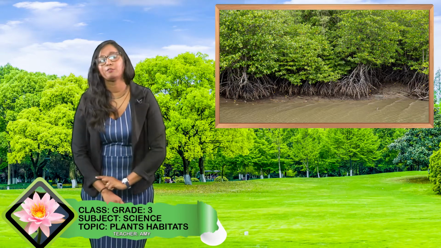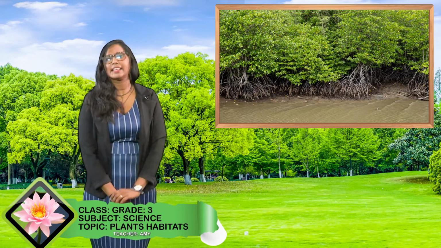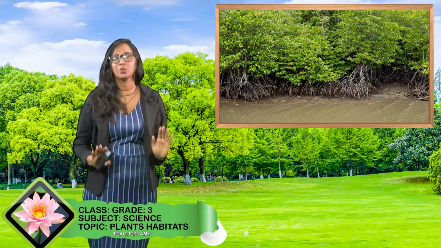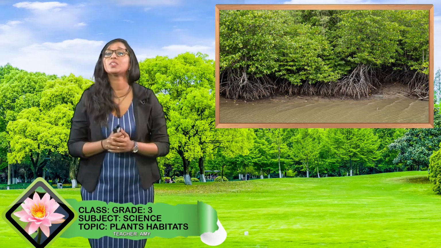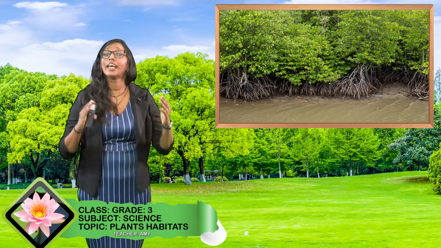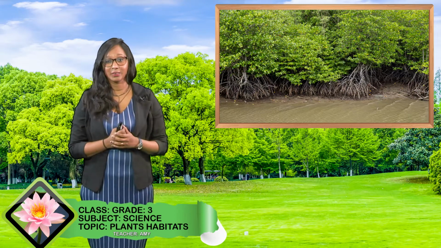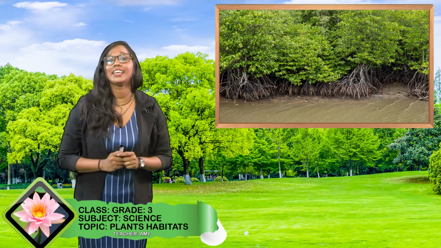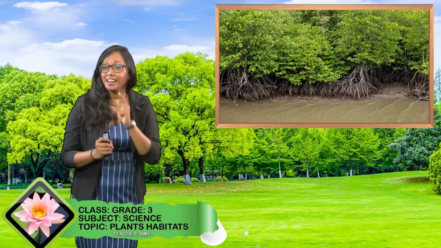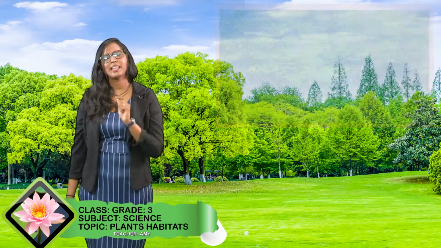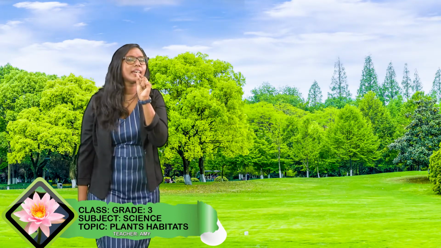Okay, now they are very important trees, and I want you to think for a minute. When you pass by the seawalls, sometimes you would see these large, huge trees. Those trees are planted there to help prevent flooding. These beautiful trees grow well in water as well. Their habitat is water.